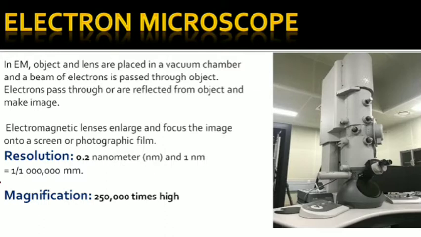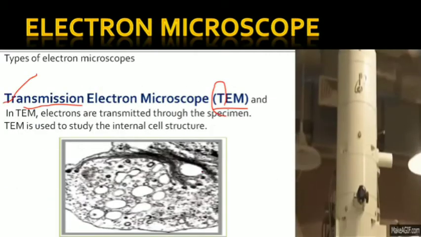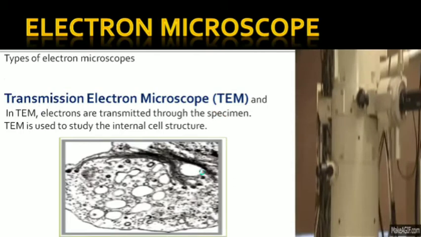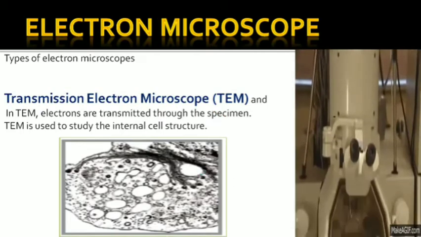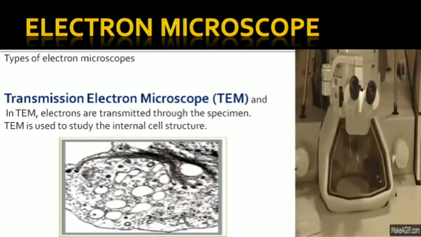And 1 nanometer is equal to 1 by 1,000,000 millimeter. Its magnification is 250,000 times higher as compared to the compound microscope. The compound microscope's magnification was very low, that is 1500 times its original size. So this is better, but there is some problem that when we see through this electron microscope, we can